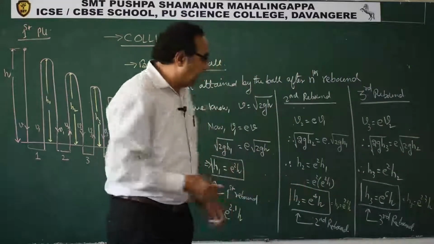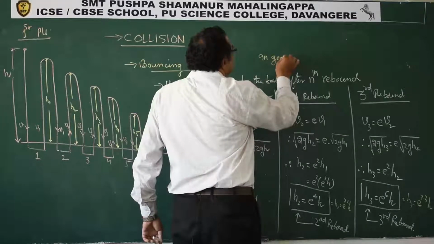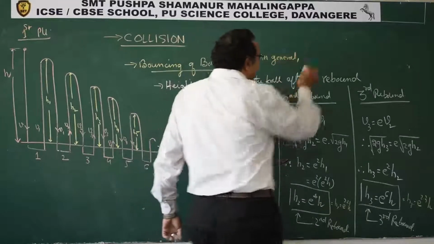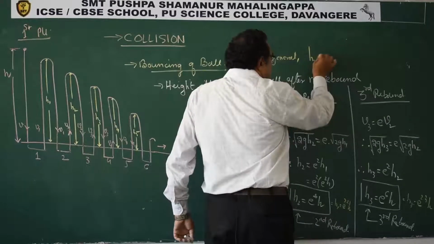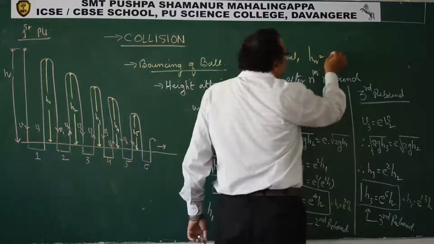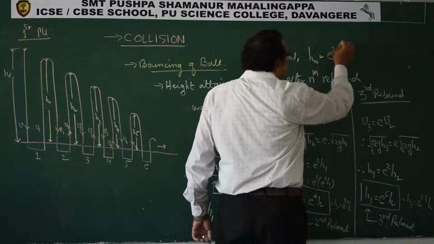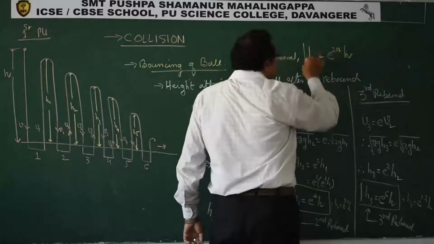Which means that in general, Hn, the height attained by the ball after nth rebound, e power 2n into h.